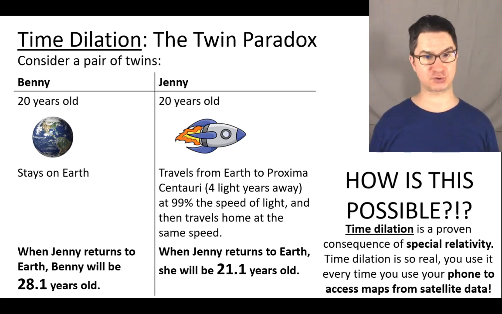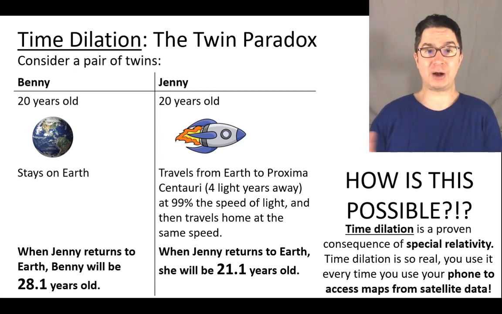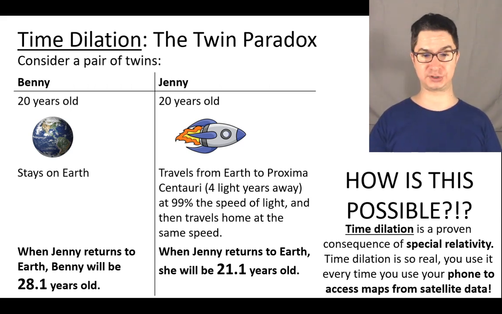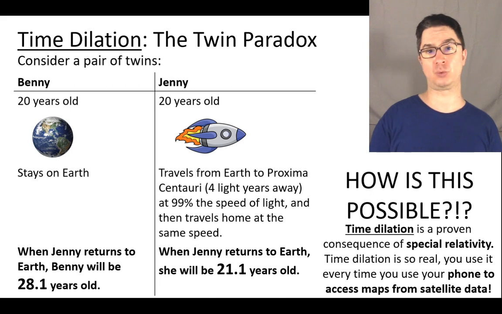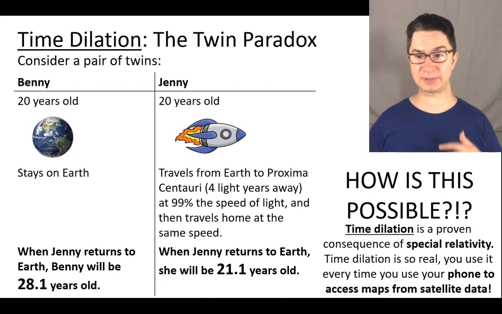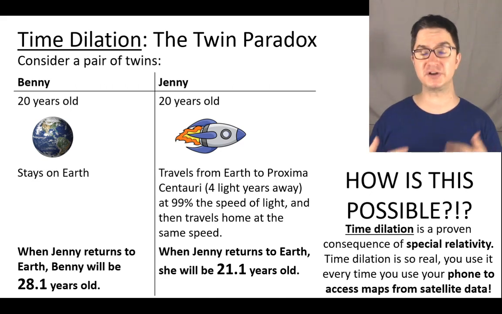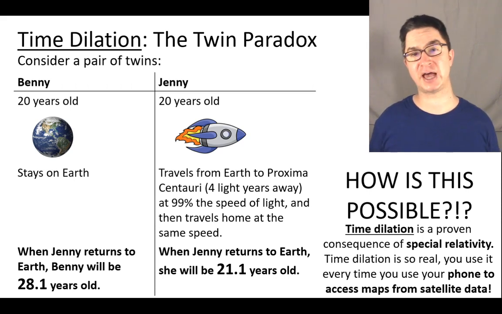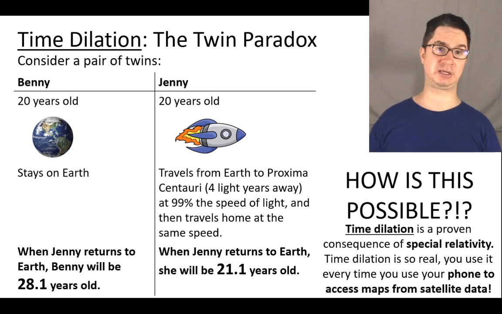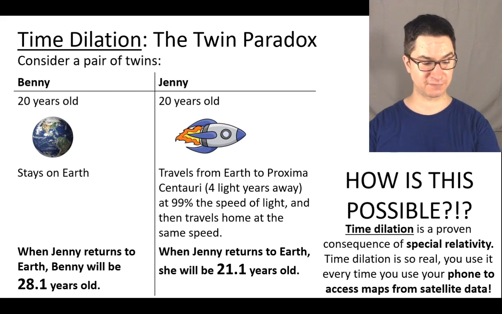Now you must be looking at this and scratching your head and saying, how is this possible? How is it possible for two people to measure time completely differently? Benny measured 8.1 years of time and Jenny only measured 1.1 years of time passing. This is the result of time dilation. And time dilation is not just a theory, it's a proven consequence of special relativity. It's so real that every time you use your phone to access location data with Google Maps or Apple Maps, you're using time dilation to triangulate and pinpoint exactly where you are. So this is a very real consequence.